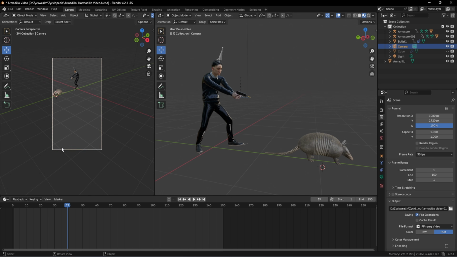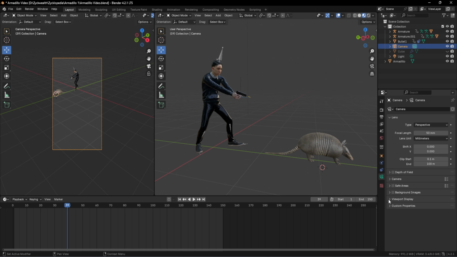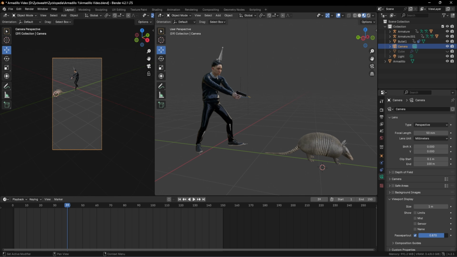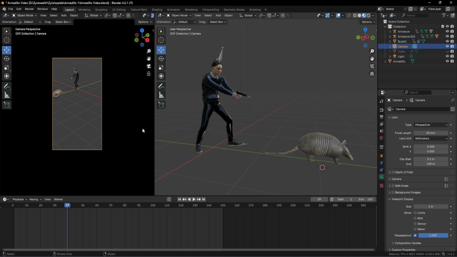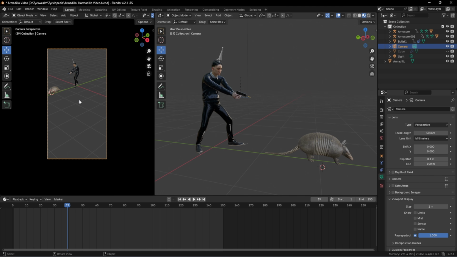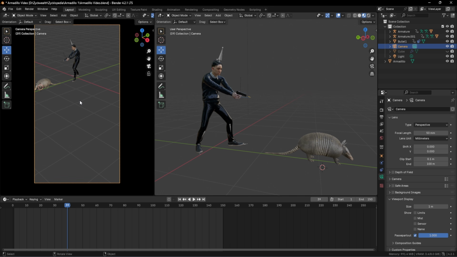And you can see that our camera has been placed a little bit far away from our subject. We can bring all of that back, but before that, we have to change one setting inside of our camera. And in order to access that, we can go towards our camera section over here, go towards this viewport display and increase this value to 1. And if we do that, we'll get more focus on whatever things we are trying to capture inside of our camera. We can zoom that view and fit it next to our scene.